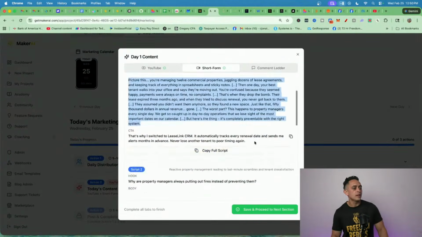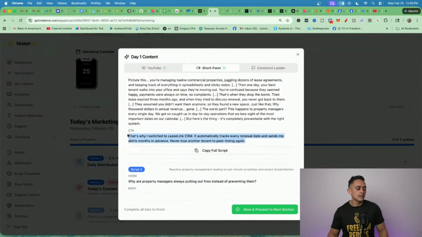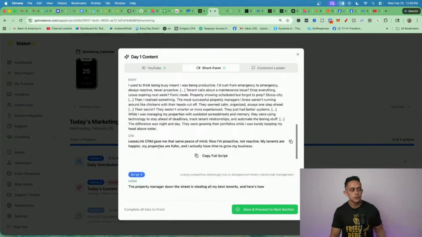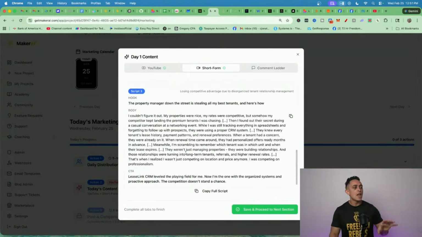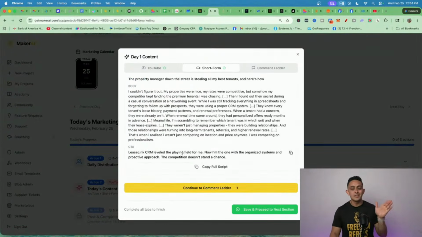And then at the end, it's like, "That's why I switched to Linkly CRM. It tracks every renewal date, sends me alerts every month," blah, blah, blah. Go check the link below, right? It gives you the entire thing. It gives you multiple hooks. It gives you multiple scripts. Everything is here. Okay. It's absolutely insane.